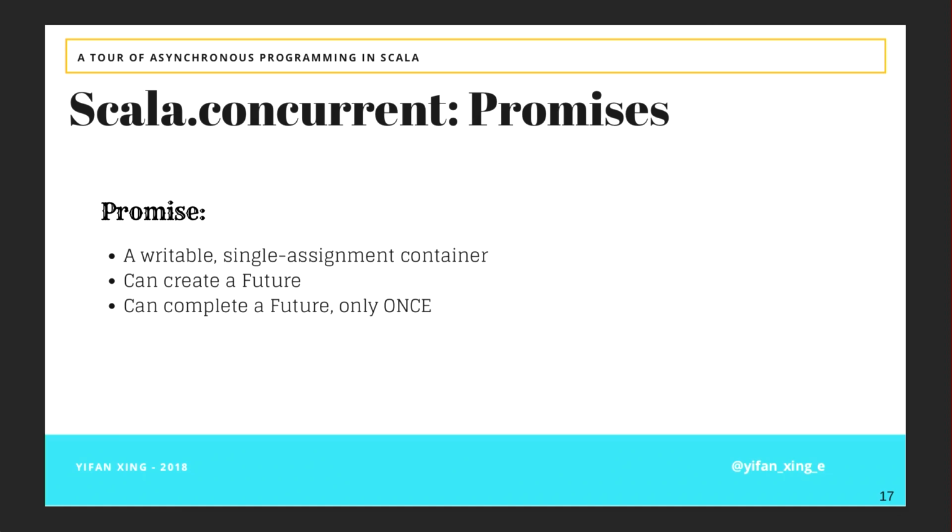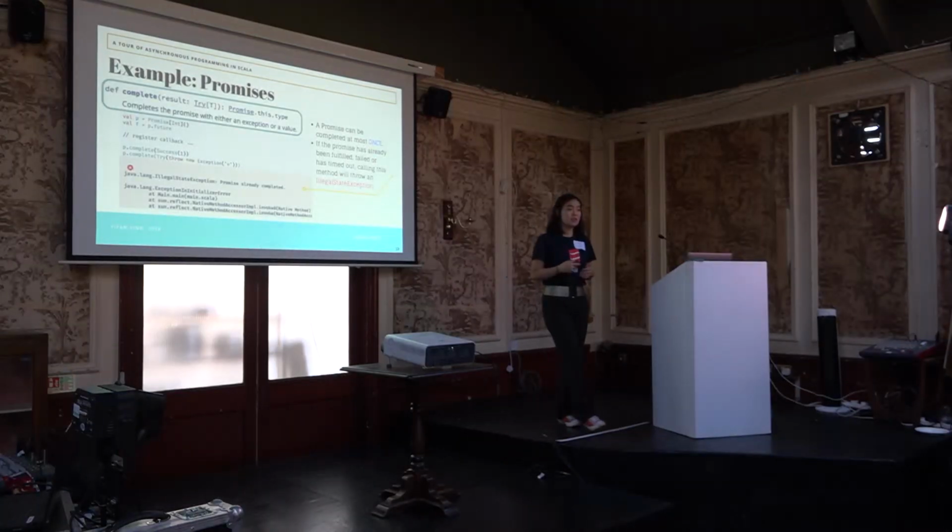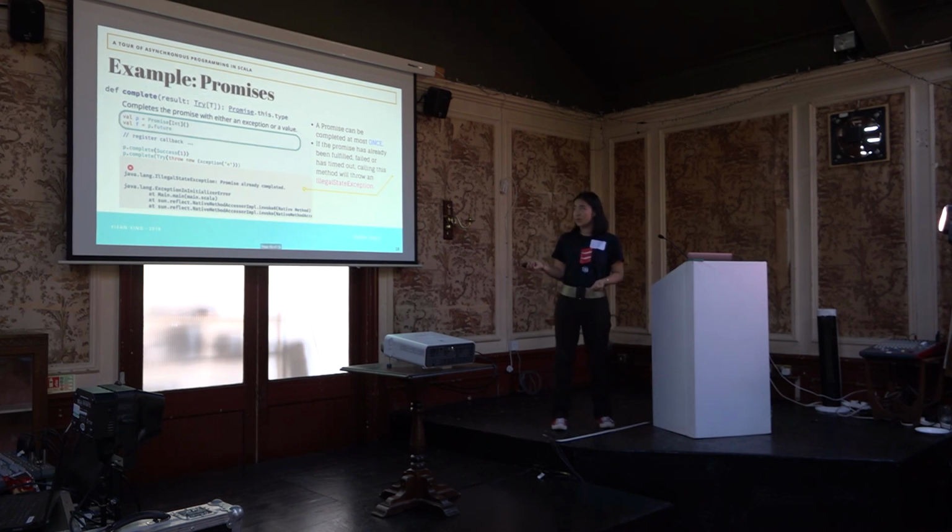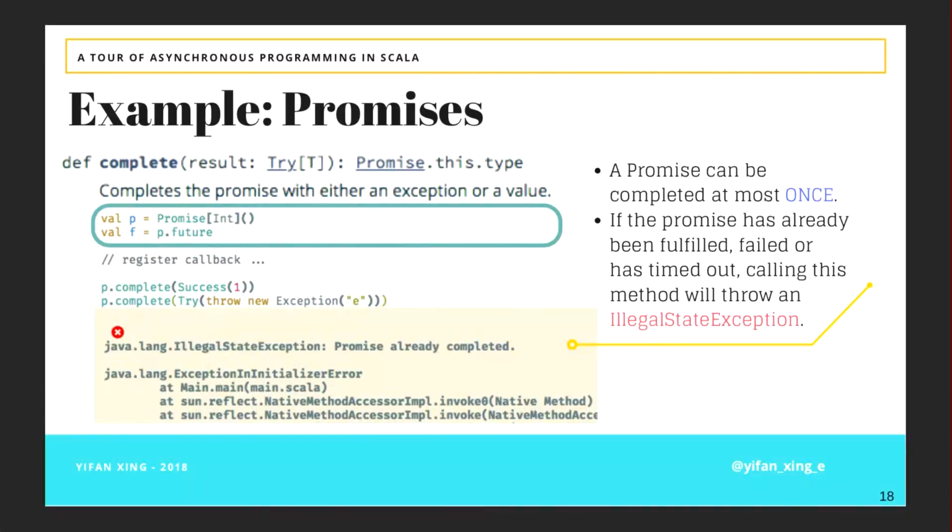So with a promise, you can create a future. You can also complete the future inside of the promise, but only once. So you can complete a promise by calling complete. And how you use it is you first create a promise, and then you have reference to the future of the promise by calling p.future.